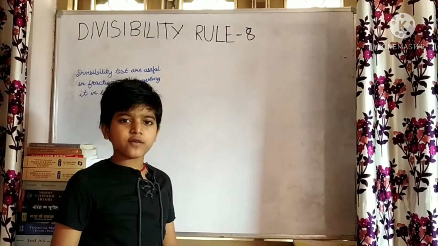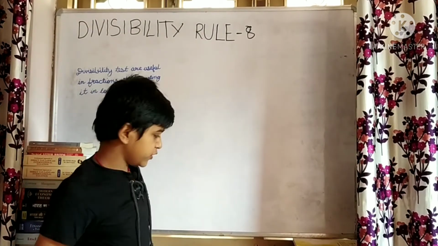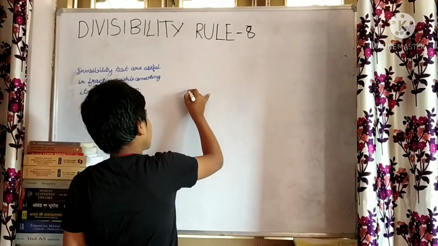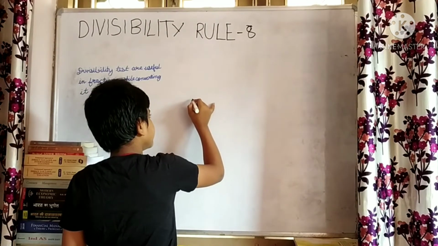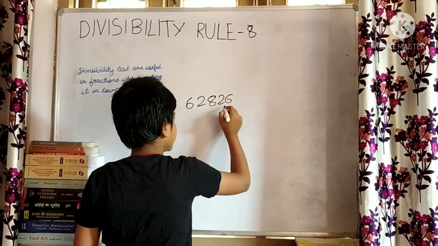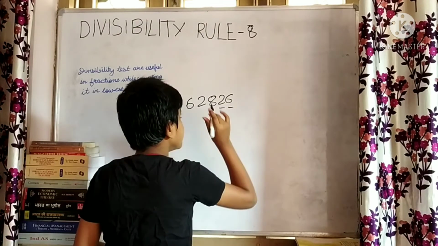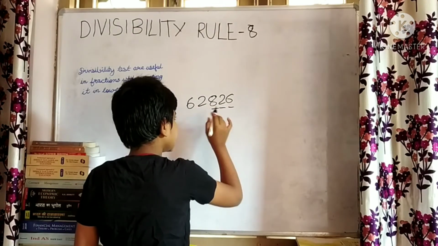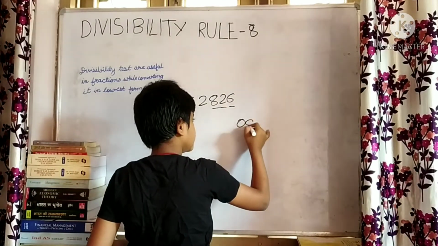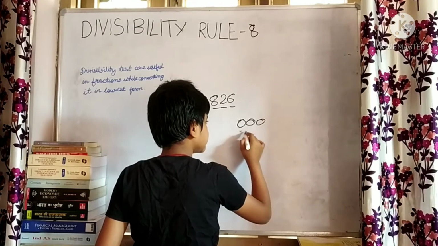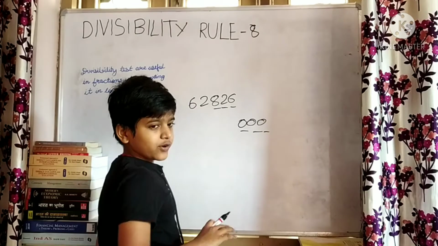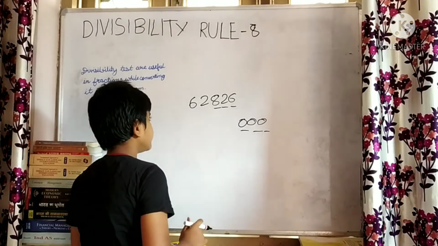The divisibility rule of 8 is very similar to the 4. In 4, the divisibility rule was that we have to only take the last 2 digits. But in 8, we have to take the last 3 digits. Or if it is 3 zeros, then also it is divisible by 8. And if it is 2 zeros, then it is divisible by 4.